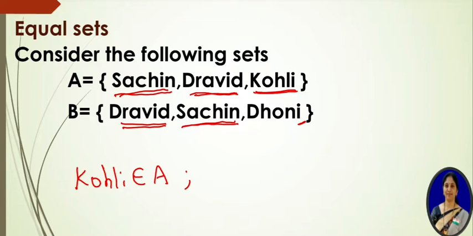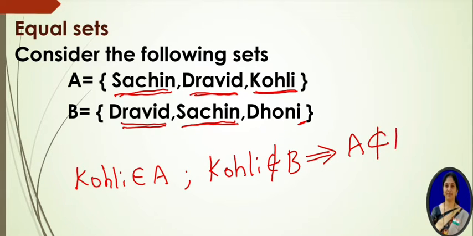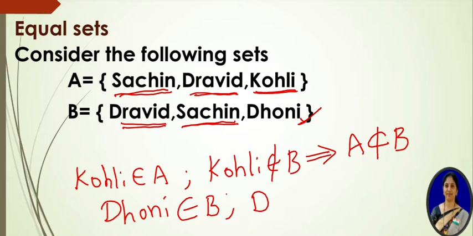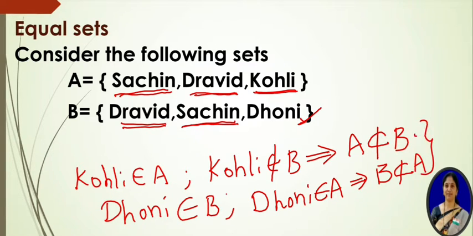But observe that Kohli is not there in set B. So Kohli belongs to A, but Kohli does not belong to set B. By this, we can say that A is not a subset of B. Similarly, observe the set B. Dhoni belongs to set B. Clearly, Dhoni does not belong to set A. So from this statement we can say that B is not a subset of A. Here A is not a subset of B and B is also not a subset of A.